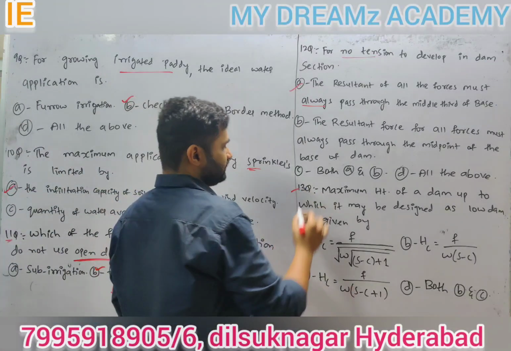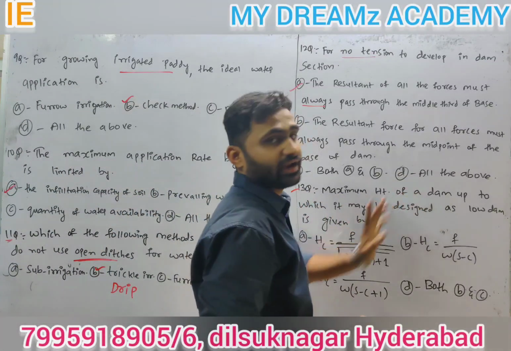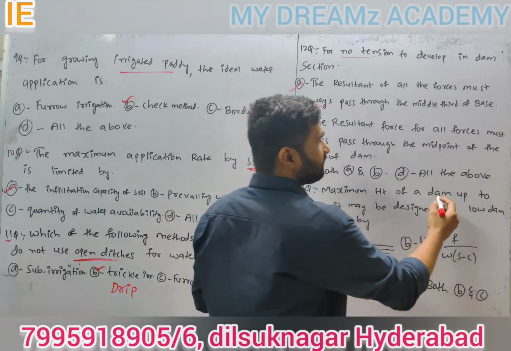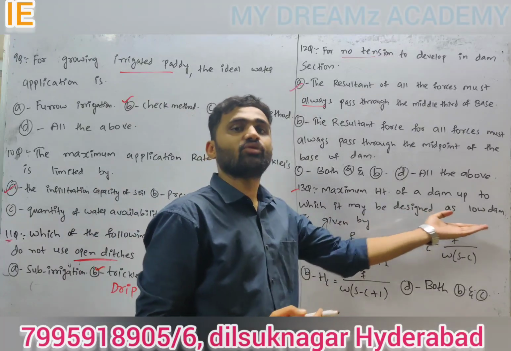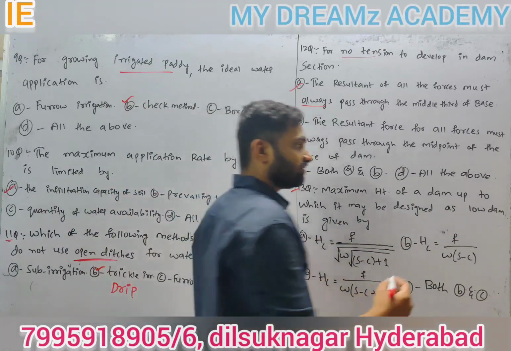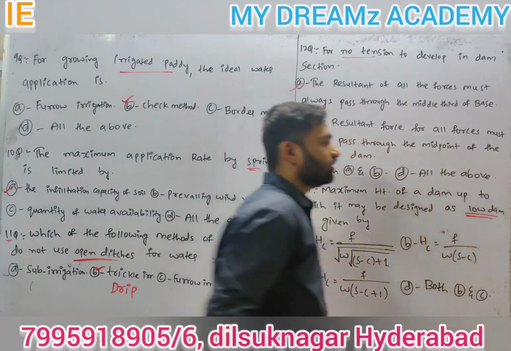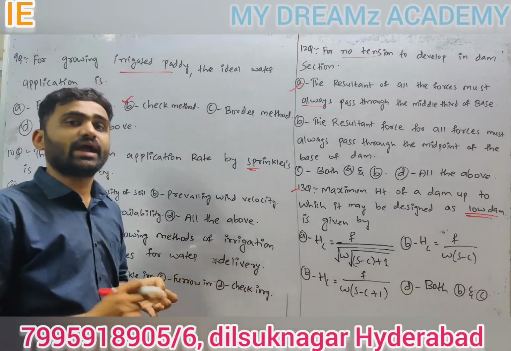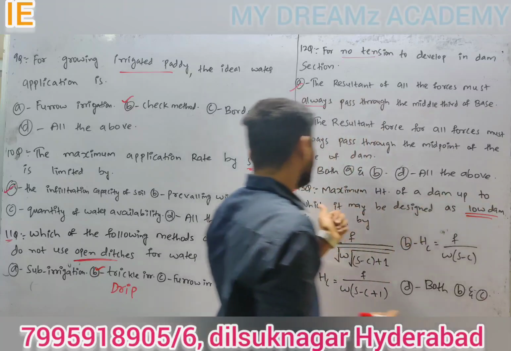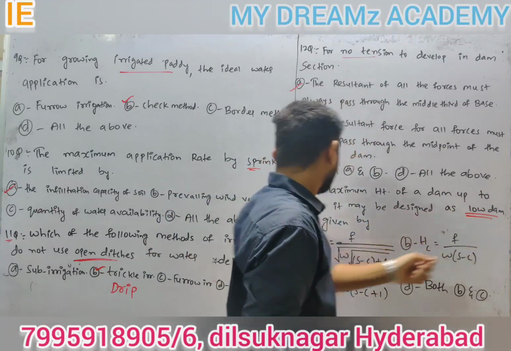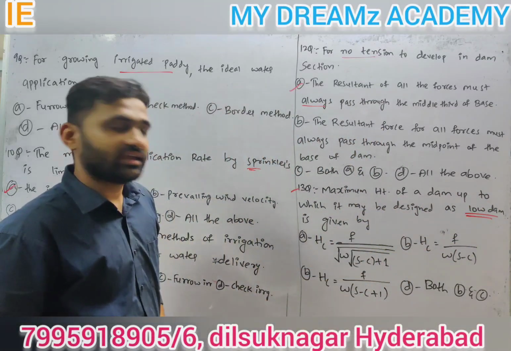Coming to 13th question. Maximum height of a dam up to which it may be designed as a low dam. You have to remember we have two types of dam, low dam and high dam. So the maximum height of a dam up to which it may be designed as low dam is given by.